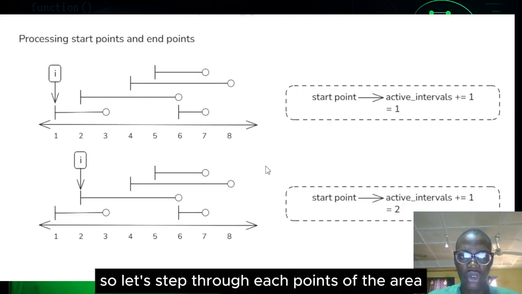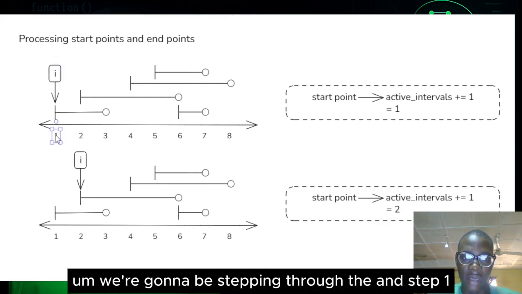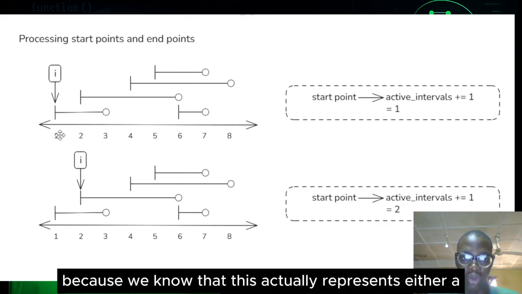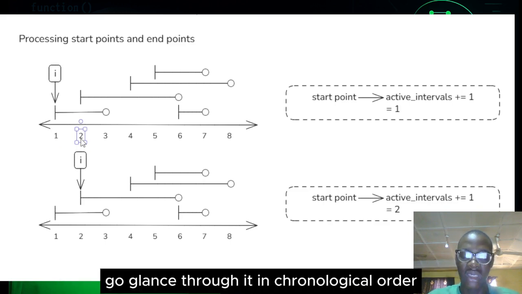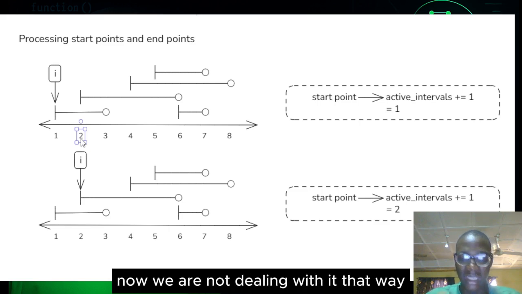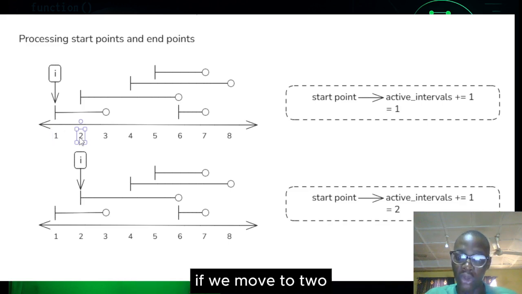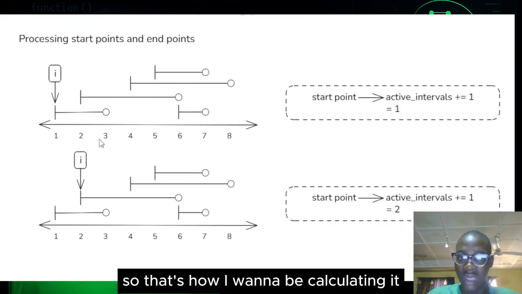So let's step through each point of the array in chronological order. I mean, we're going to be stepping through 1, 2, 3, 4, 5 up to 8, right? Because we know that each of these actually represents either a start or an end. So what we want to do is to step through it and glance through it in chronological order. We are not minding the start and finish of each interval now. We are not dealing with it that way. We just want to step through, because if we move from 1, we could have 1 active interval. If we move to 2, either we are having 1 more active interval, or probably we are going to be losing 1 active interval. So that's how we want to be calculating it.